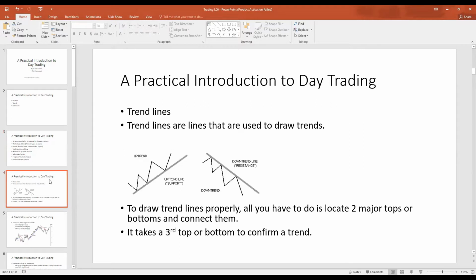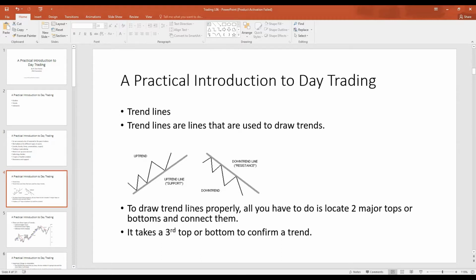In this lecture, we want to go into greater detail on technical analysis. More specifically, we want to explore trend lines. Trend lines are lines that are used to draw trends. Trend lines can be used to highlight or determine the overall direction of the price of an asset.